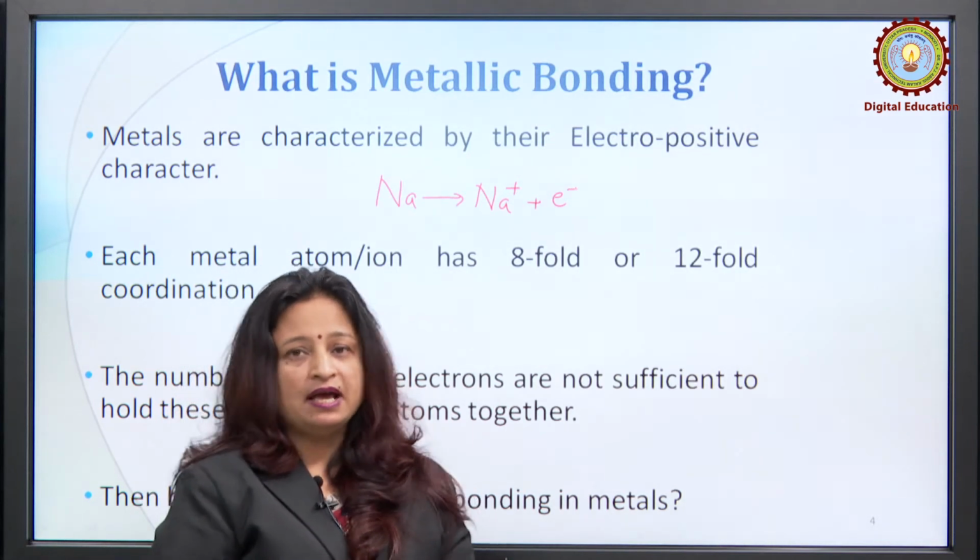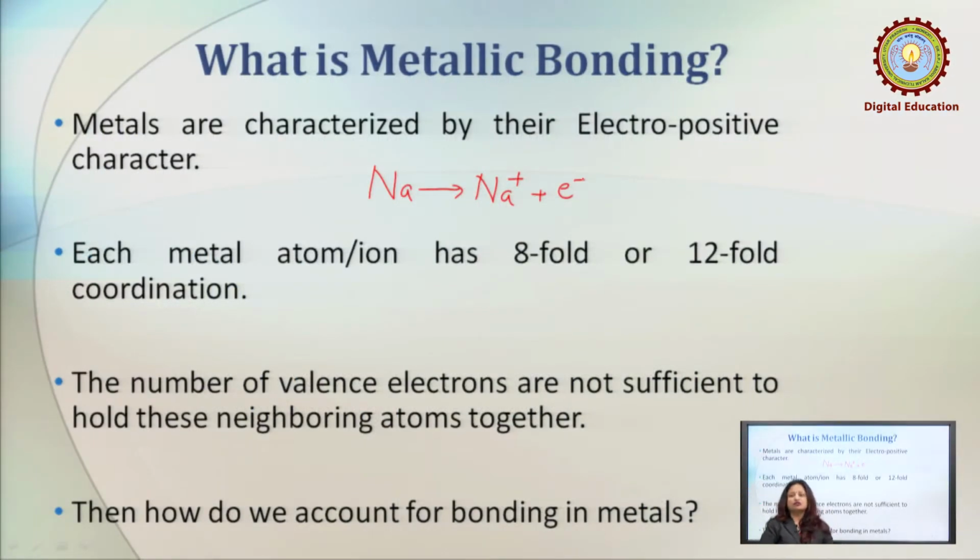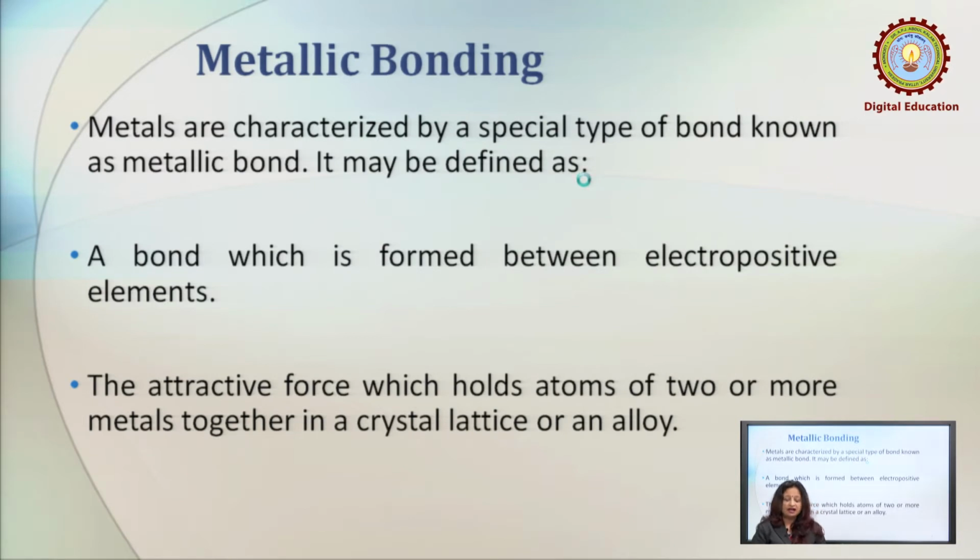Now the point of discussion is that the number of valence electrons is only 1 or 2. Even the valence shell orbitals are 3 only. If we consider the example of sodium, then there is only one valence electron and there are 3 valence shell orbitals. So the problem is that the number of valence electrons is not sufficient to hold these neighboring atoms together. So how do we account for bonding in metals? This is the question which has to be answered here.